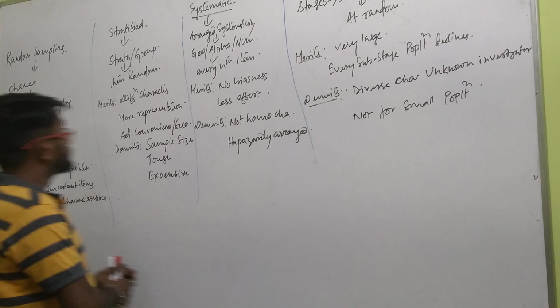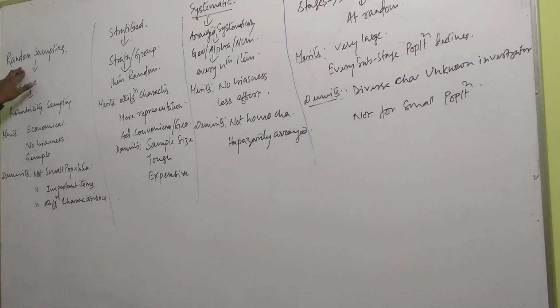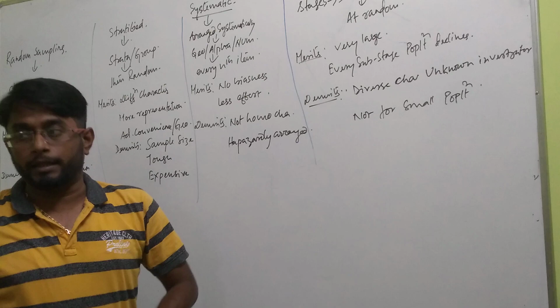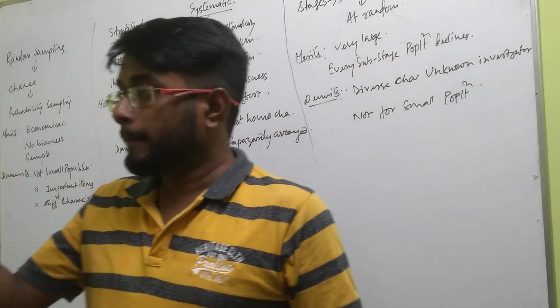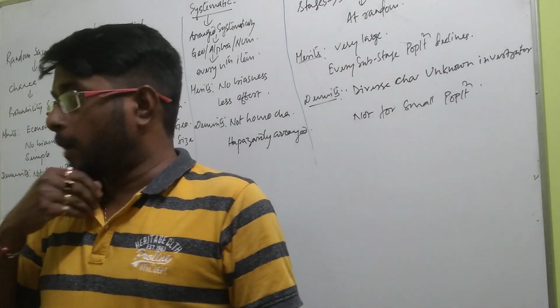Now see, this word random is not a statistical word. It is an English word. What does this word mean? Random. Do you have any idea? Random এর মানে কি? What does random mean?